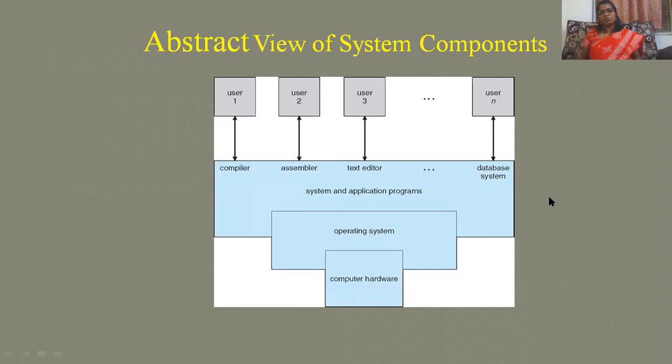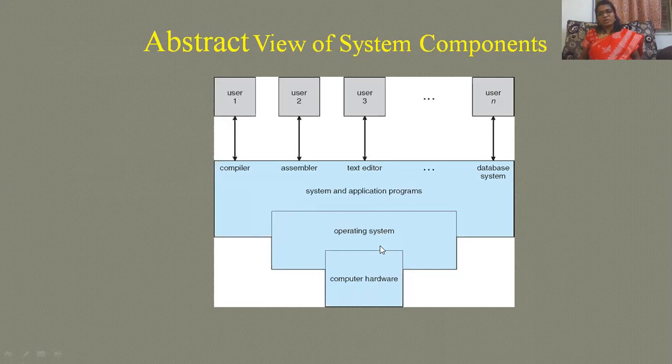So from my computer, I am using these many user interaction programs. So these many applications are running. Here I have databases also, text editor, assembler, and compiler. So this is the interface. You can see here, I have hardware, I have programs. In between these two, application programs and computer hardware, I have a new component called the operating system.